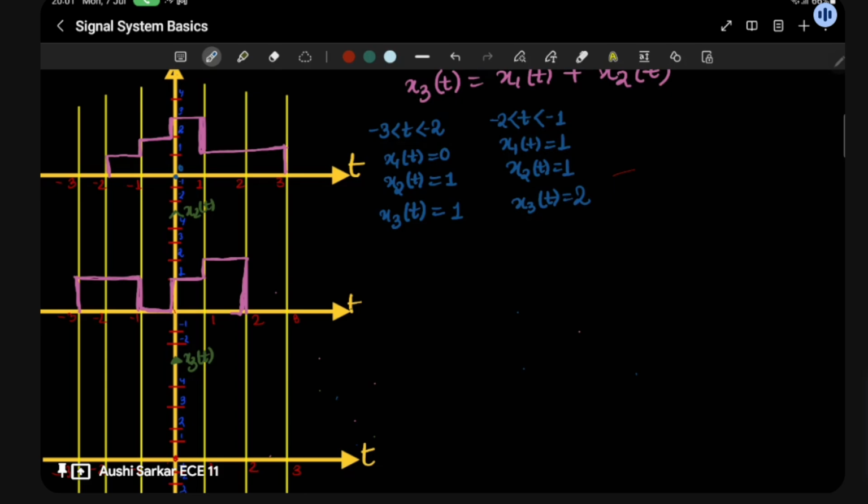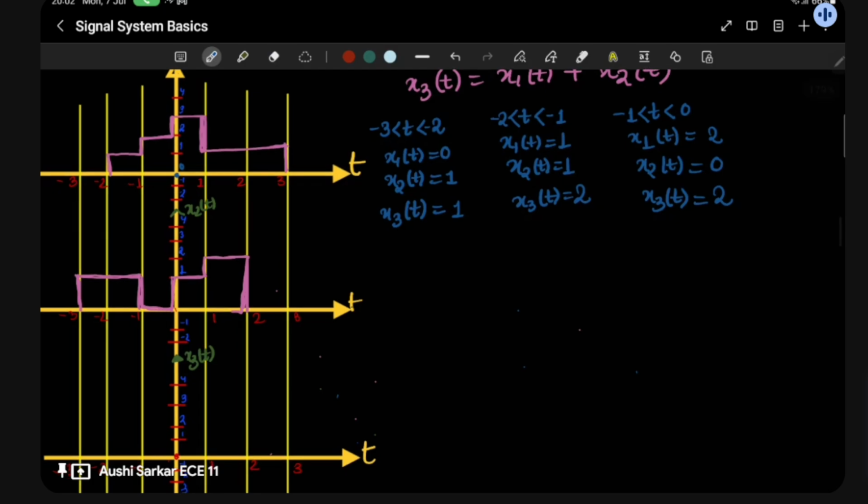And then from -1 to 0, x1 is going to be 2, right? And here you can see that x2(t) is going to be 0. Then what is going to be x3(t)? Obviously 2.